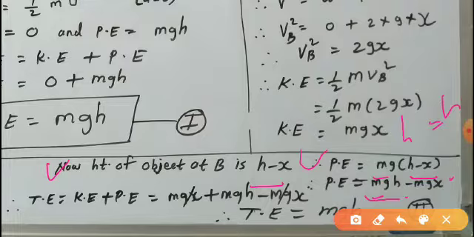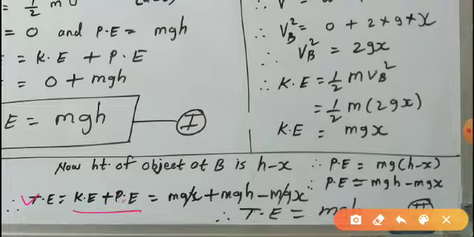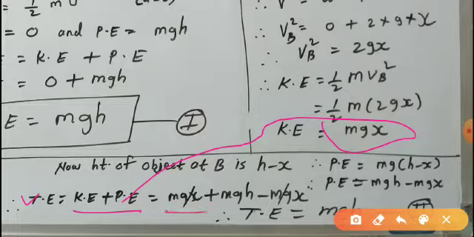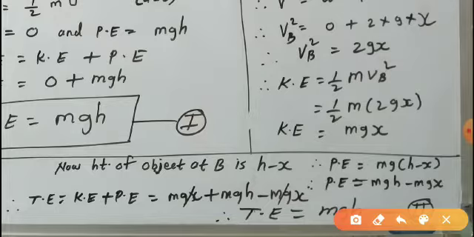So total energy is kinetic energy plus potential energy. Kinetic energy we found is mgx, so put the value mgx. Potential energy we found here is mgh minus mgx. So mgh minus mgx, plus mgx.